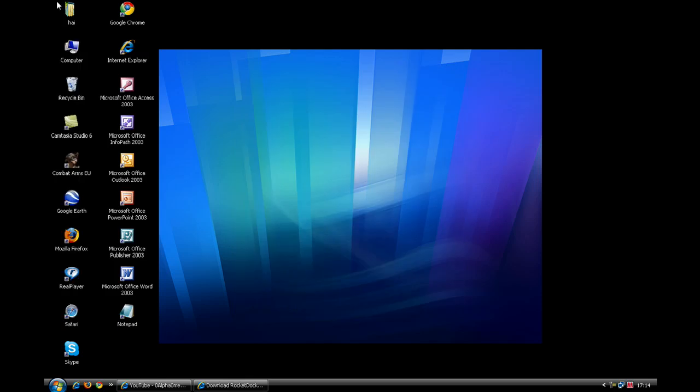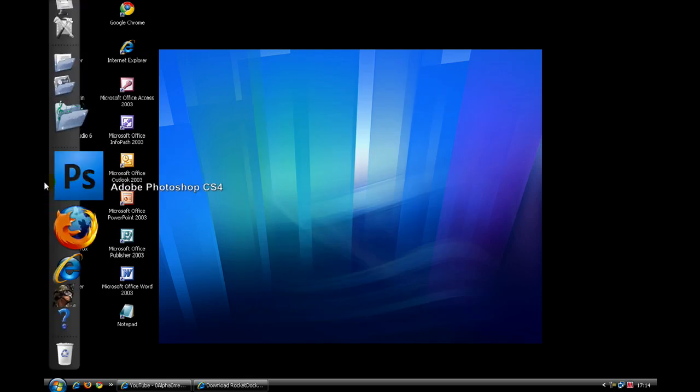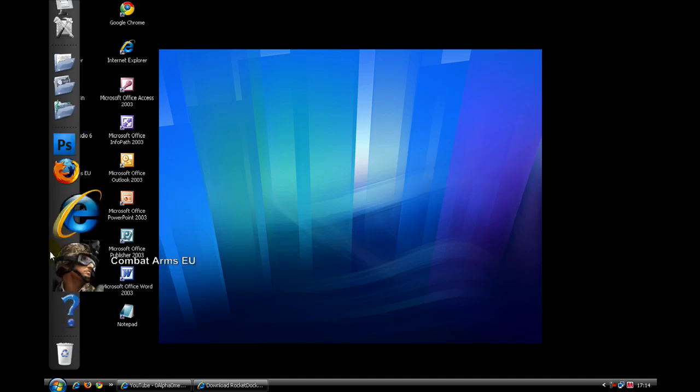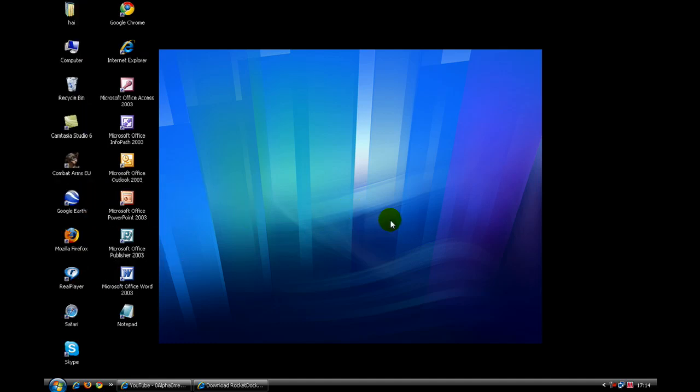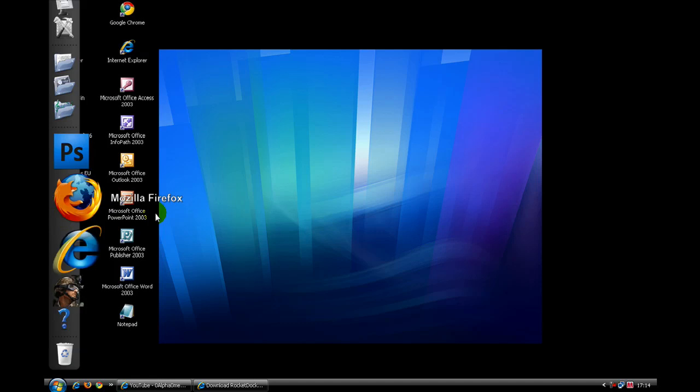And if I put my mouse over to the left hand side, I can see these. And if I put my mouse away from the left hand side, it would go away.